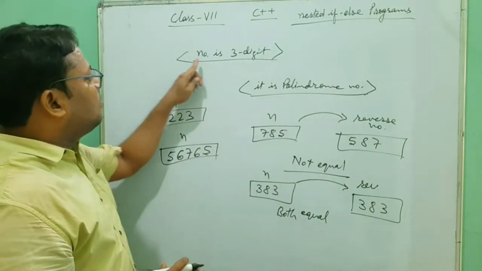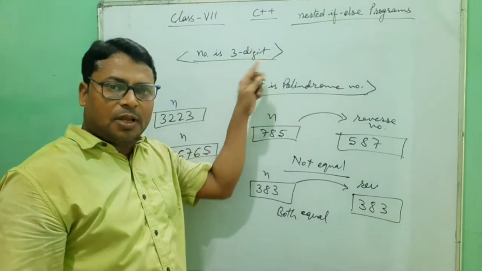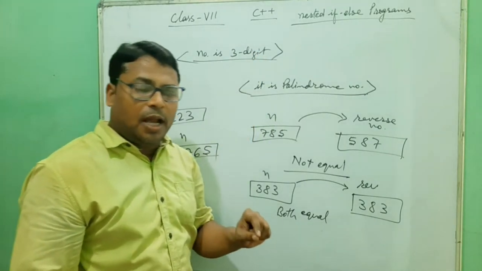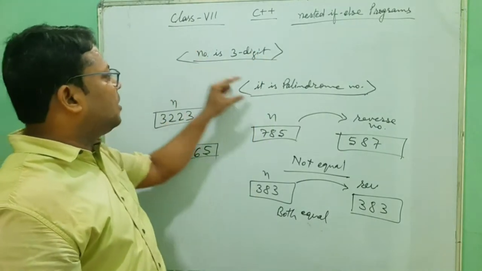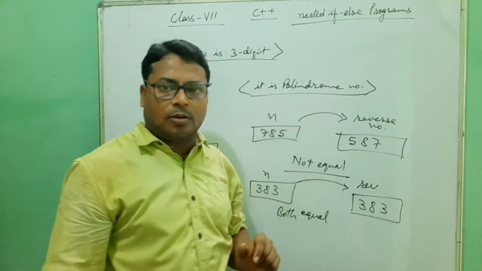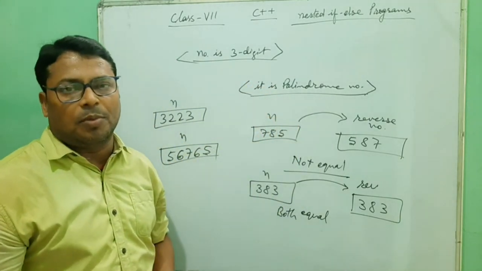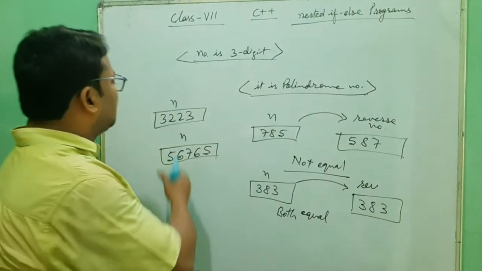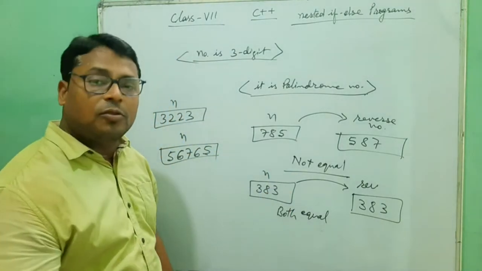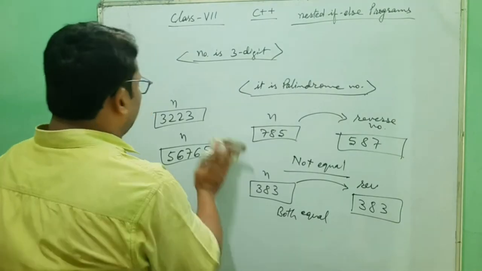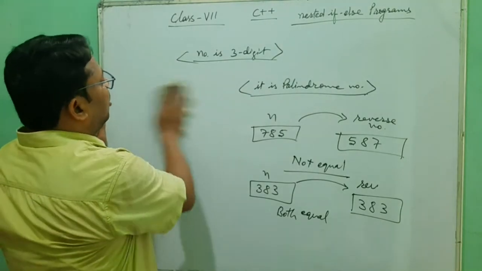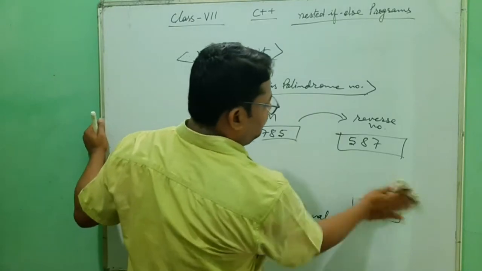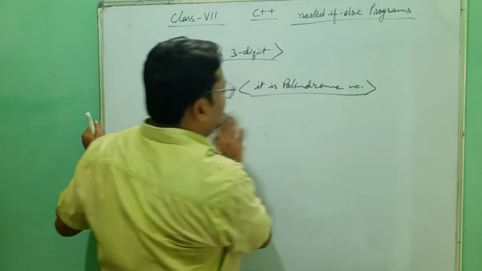But the question is that you have to check the 3-digit number at first. 3-digit must be there, and after checking this one, we are going to check whether it is a palindrome or not. How can we check a palindrome number? This is most important. Do we understand? Okay. But we understand the concept at first, then we will go to write the program. First, how to find the reverse, that we understand. Okay. Then we will discuss that program.